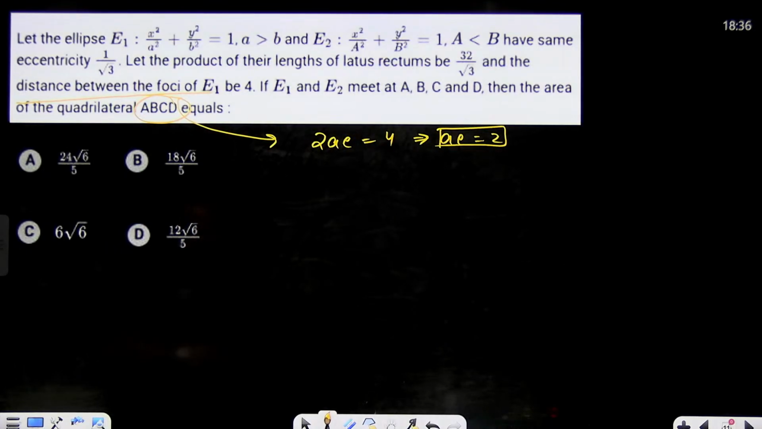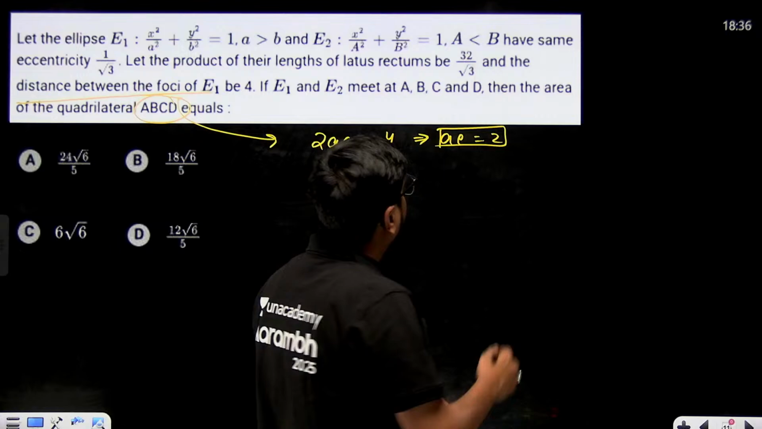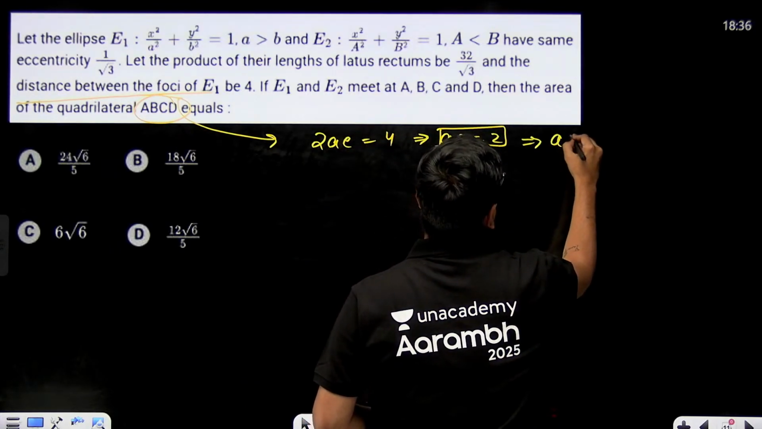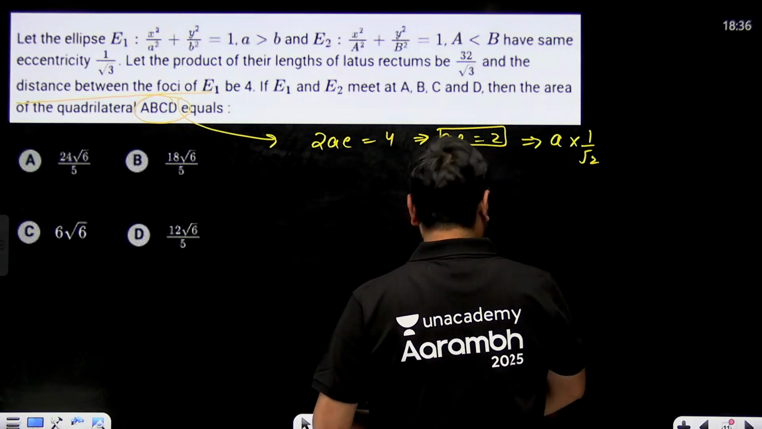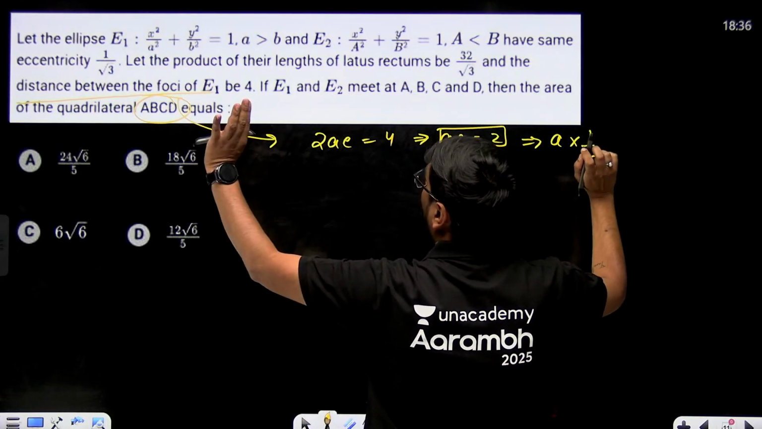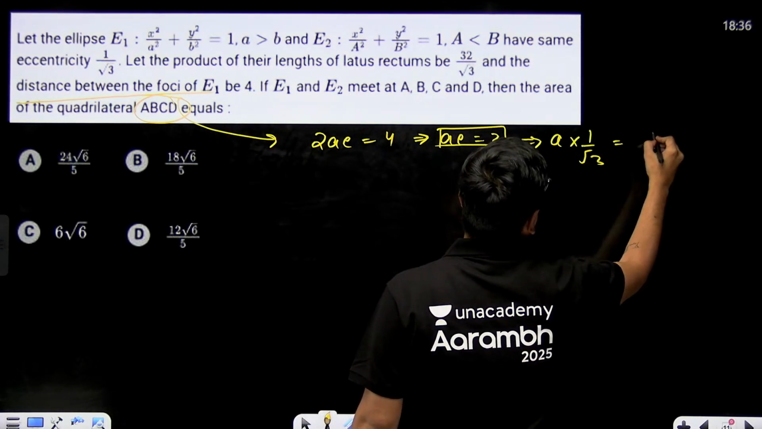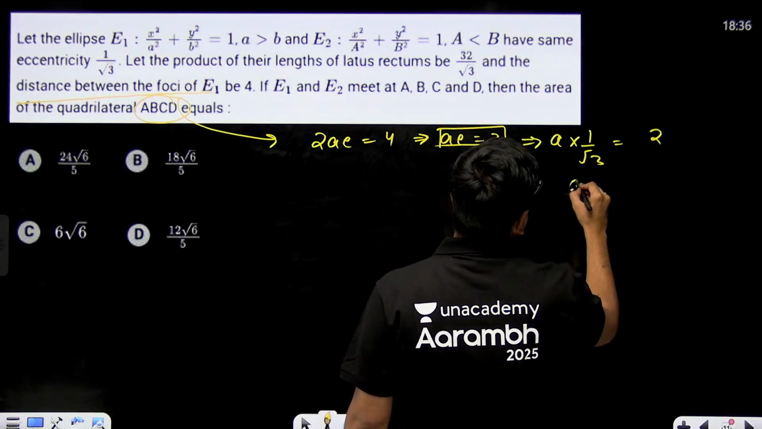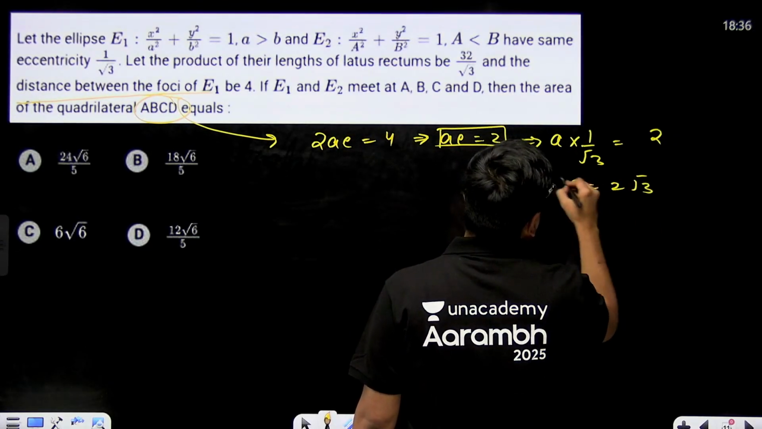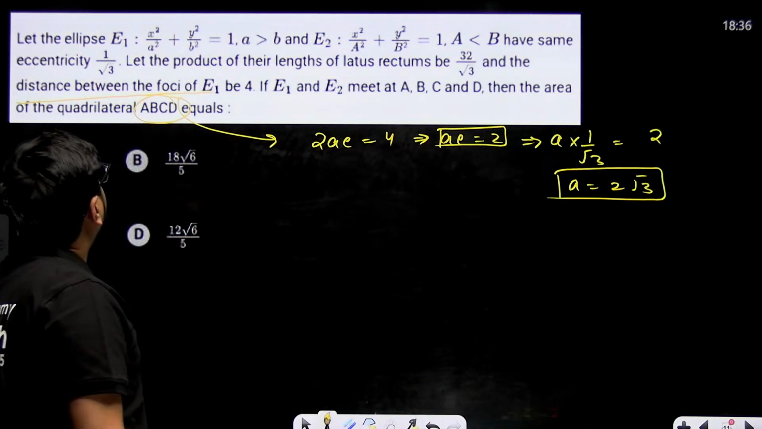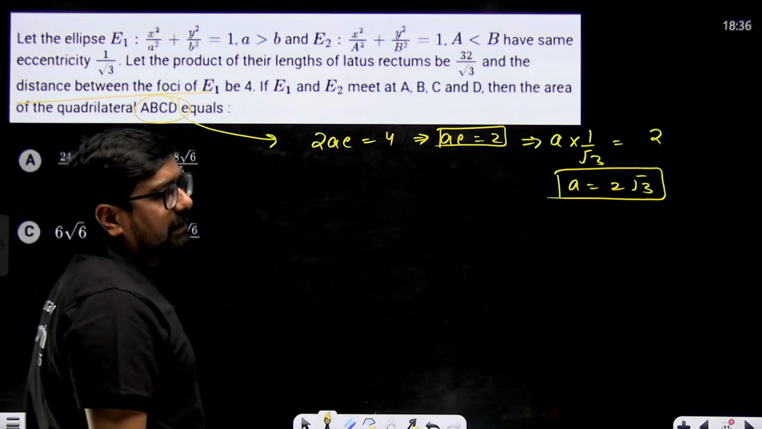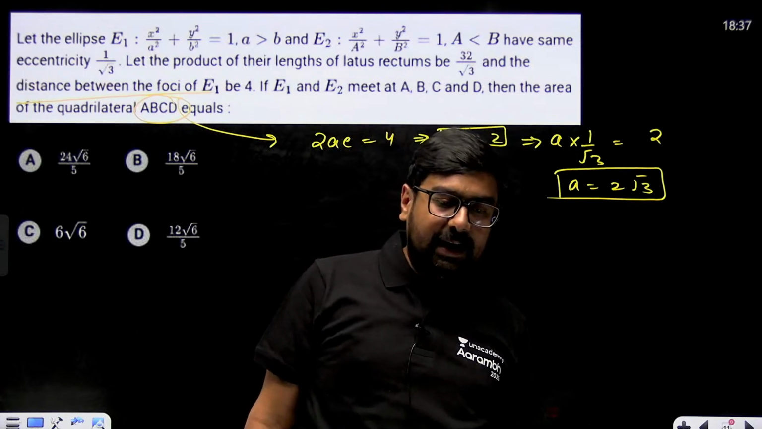So A into 1 by root 3 will be equal to 2. From here we'll be able to find A. Correct? A into 1 by root 3 will be equal to 2. I'm just writing the equation, 1 by root 3. Eccentricity is the same for both of them. So this will be equal to 2. That means A will be equal to 2 times root 3. Small a is equal to 2 times root 3. Great. Product of latus rectum also we can use, but for that we'll need A and B both.